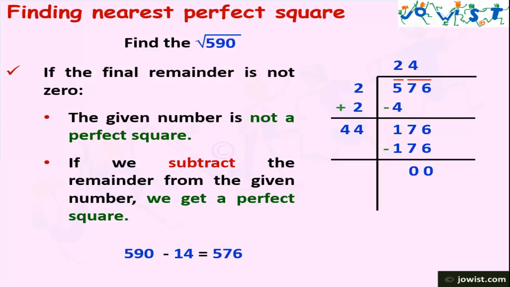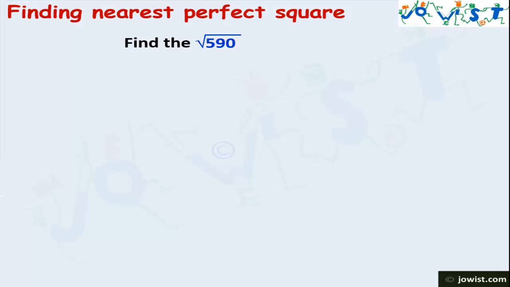It's a simple logic, isn't it? If we subtract a remainder from the number, there would be no remainder left if we apply the long division method on the result. Now we can also make a perfect square by adding a number. We have seen how to make a number a perfect square by subtracting. Now let's see how to make a number a perfect square by adding a number.